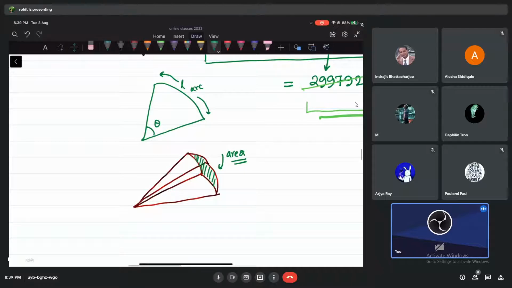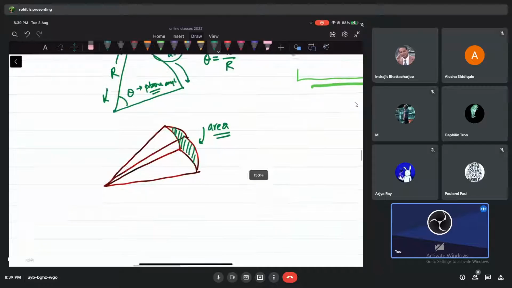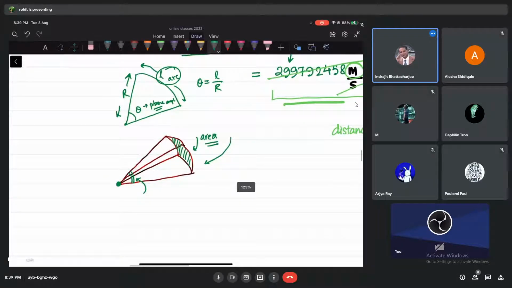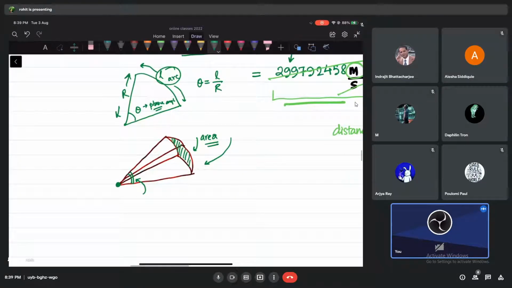We call it plane angle. And you know what theta is, right? Theta equals L by R, L divided by R, in a plane, right? But look at this now. If I talk about an angle at this point, what do you think? Is this an angle in a plane or an angle in a 3D space, guys? Can you visualize it? Angle in a 3D space. Can you visualize what I'm trying to show you?